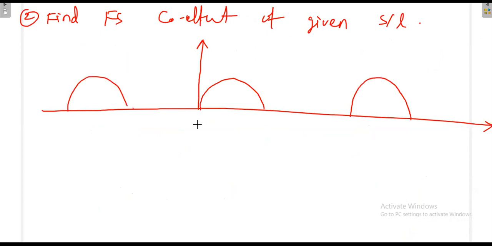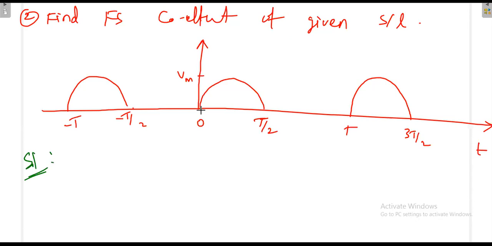When you pass a sinusoidal signal through a half-wave rectifier, you'll be getting only the positive half cycle. Instead of the negative half cycle, you'll be getting 0 value. The maximum amplitude is Vm. This is T, this is 3T by 2, minus T by 2, minus T, and it goes on like this. Then what is the mathematical representation of this one first?